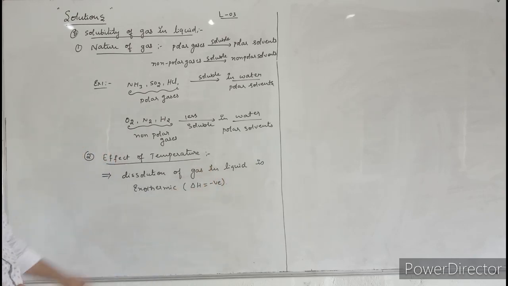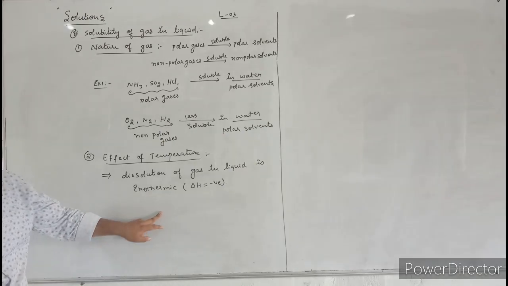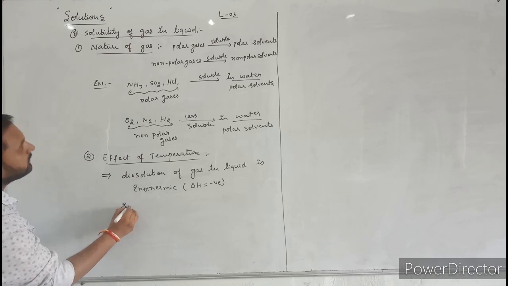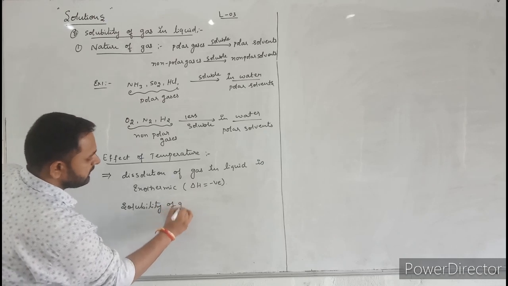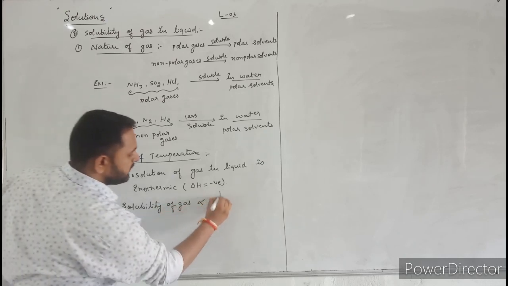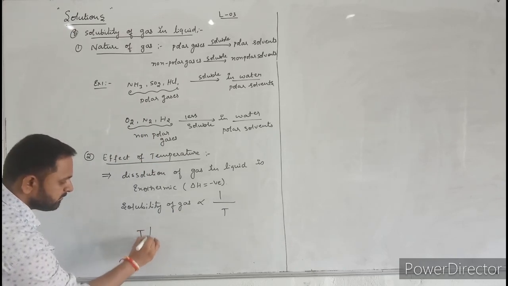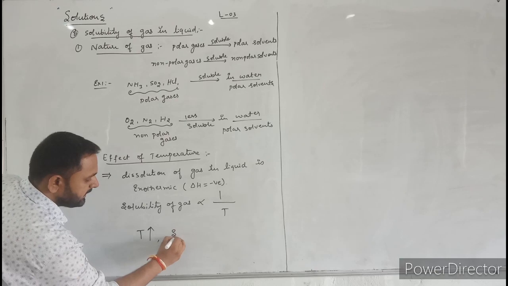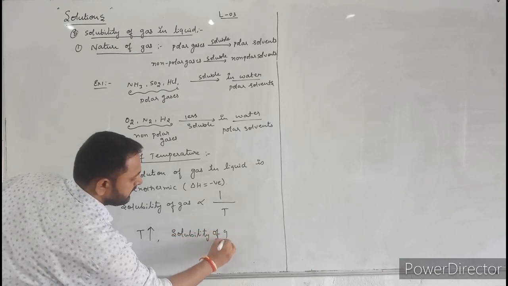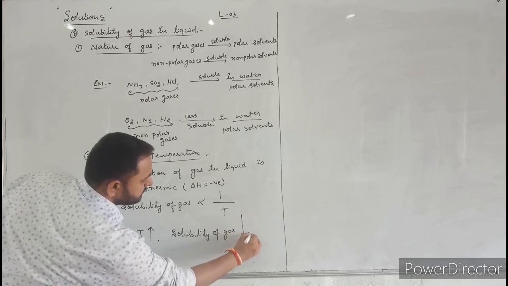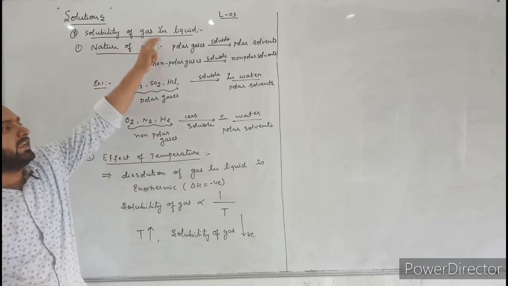When the process is exothermic, the solubility is inversely proportional to the temperature. So solubility of gas is inversely proportional to temperature. As temperature increases, the solubility of gas in liquid decreases. This is the effect of temperature on solubility of gas in liquid.